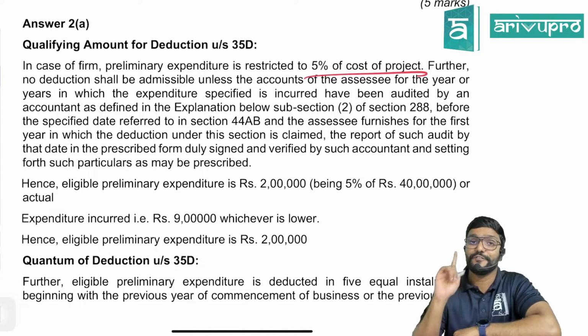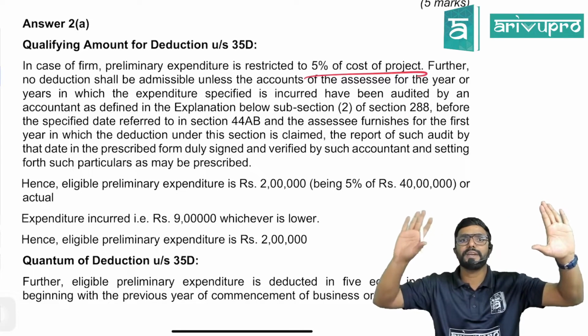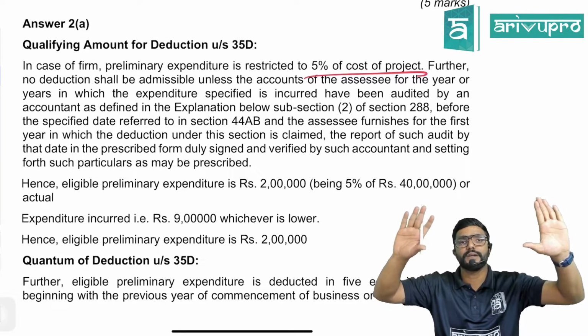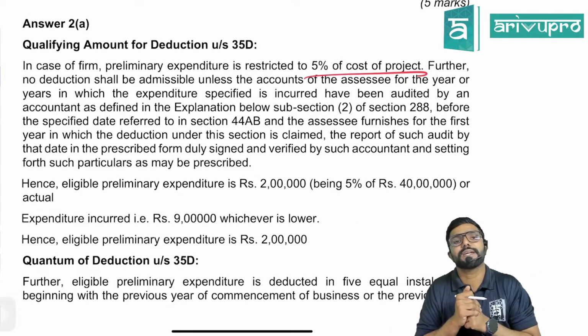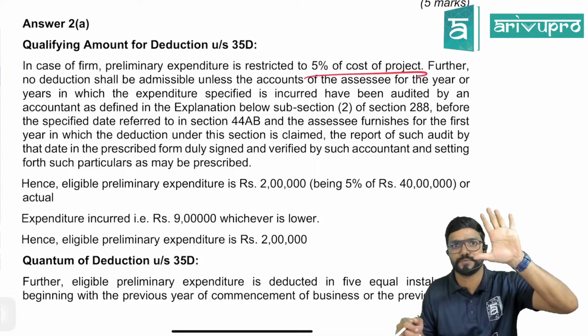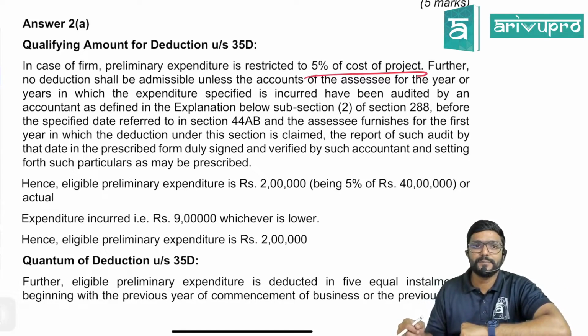Here who is the assessee? Firm. So for 5% of capital employed, should we take it here? No. Take straight away 5% of cost of project, compare it with actual preliminary expenses, and you consider whichever is lower, 1/5 of that you can claim it over a period of 5 years. Clear? Yes.